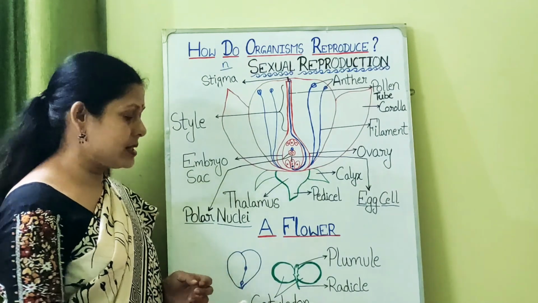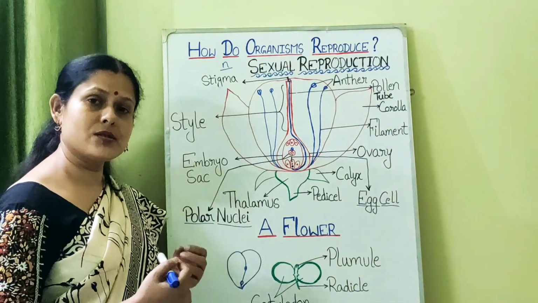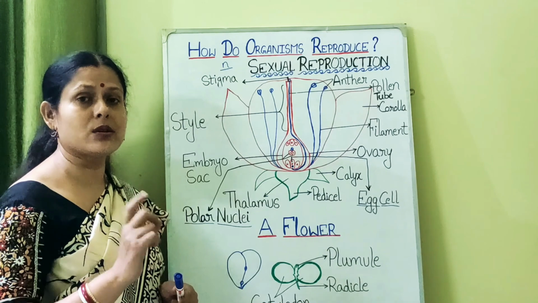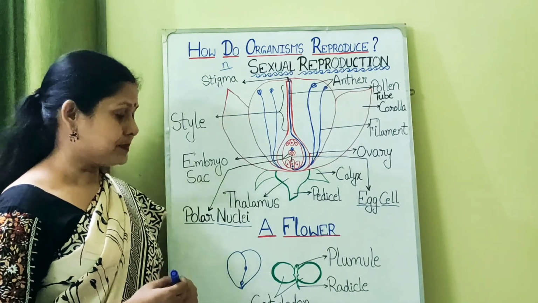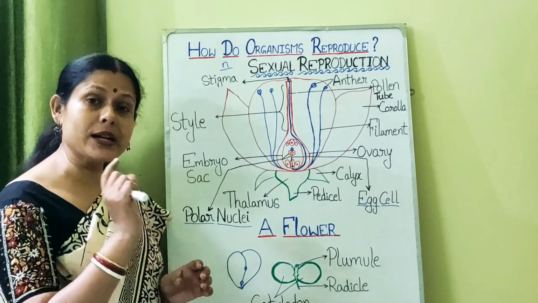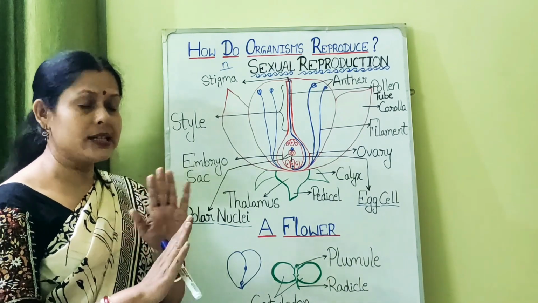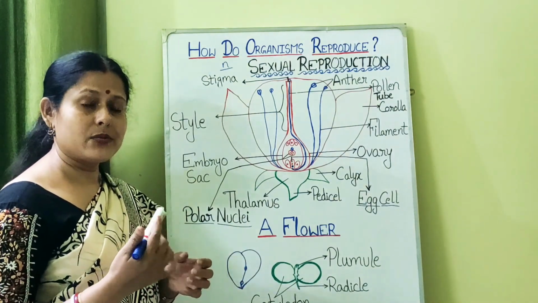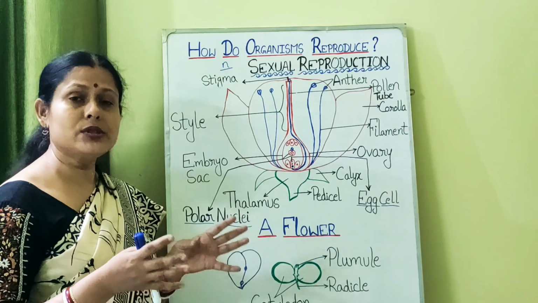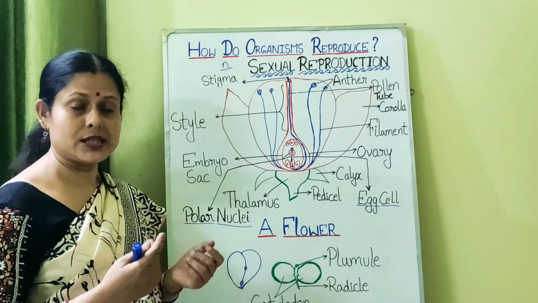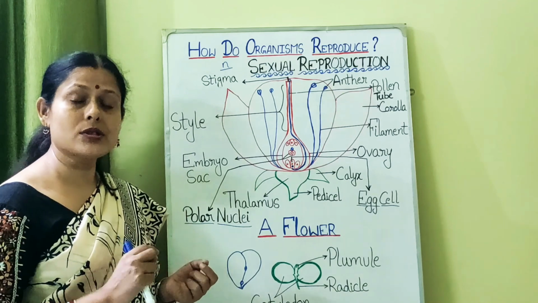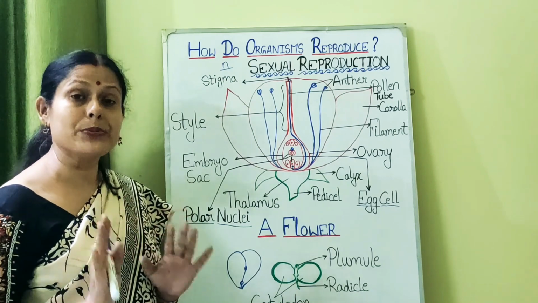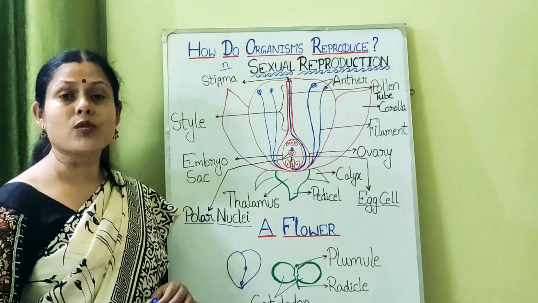Now in dicot seeds, the endosperm present in the cotyledons is totally used up by the developing embryo. But monocots, which have one cotyledon, like wheat and maize, have the endosperm localized in one part of the seed. It is not dispersed, unlike in dicot seeds, where it is dispersed throughout and utilized. The developing embryo utilizes all the nutritive tissue, that is endospermic tissue, for its growth and development. But in monocots it is not completely utilized, so endosperm still persists in the seed. That is why they are called endospermic seeds, and the dicots are called non-endospermic seeds.